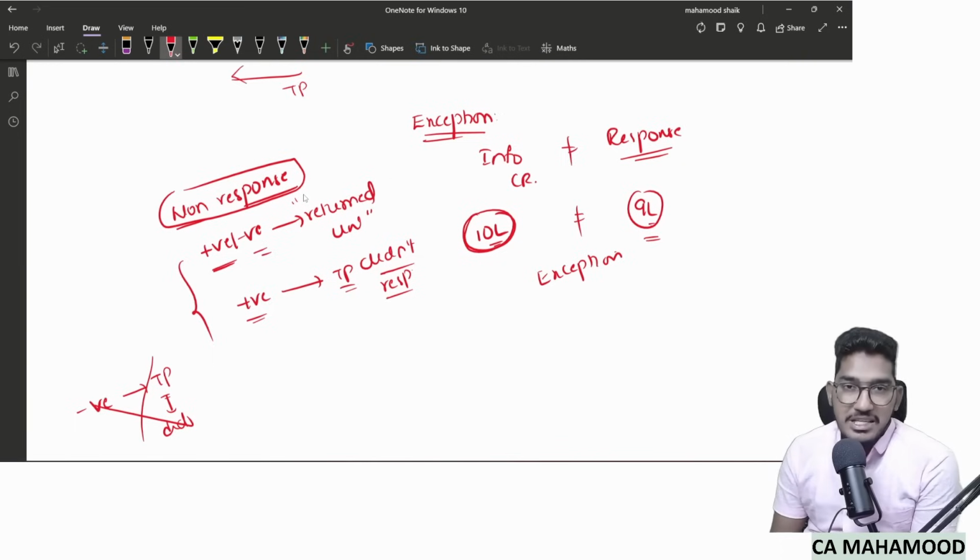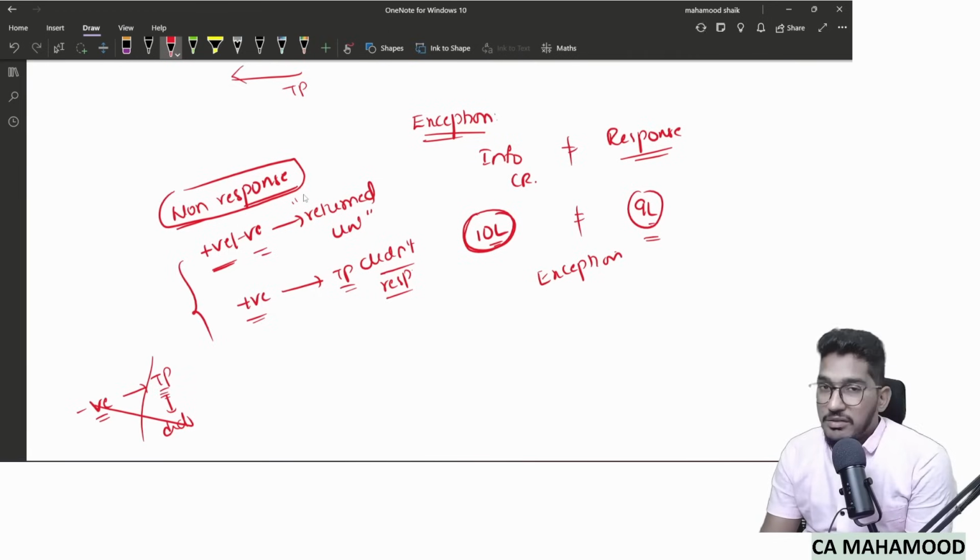Why? Because we expect a third party to respond back only when he disagrees. So that's why if you send a negative confirmation request, and it reaches the third party, but he is not responding, this will never come under non-response. Non-response covers only these two cases. Clear, everybody? So with this, we are done with the definitions.